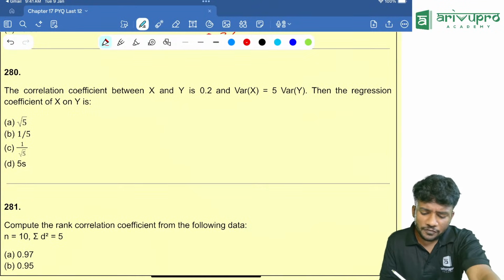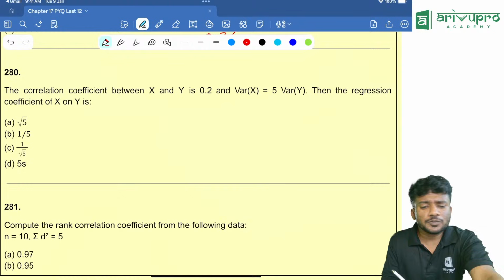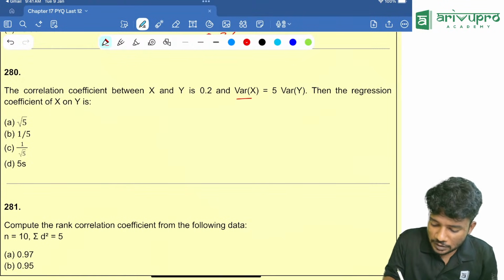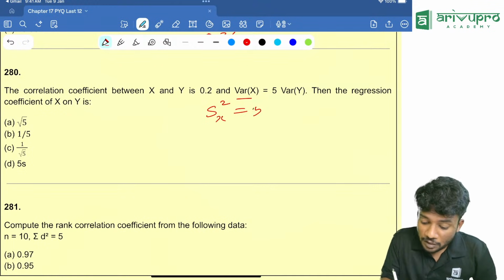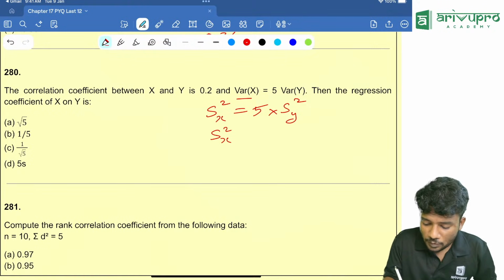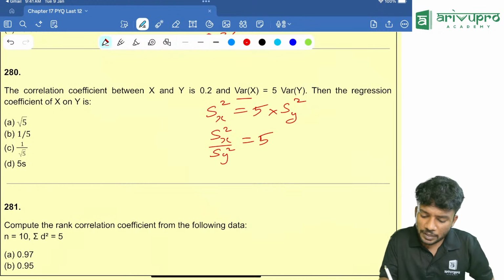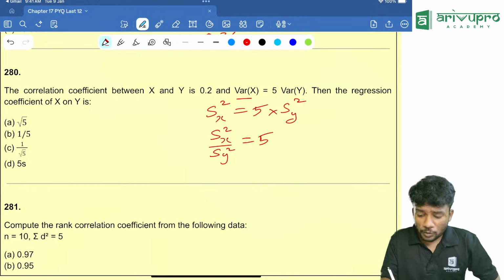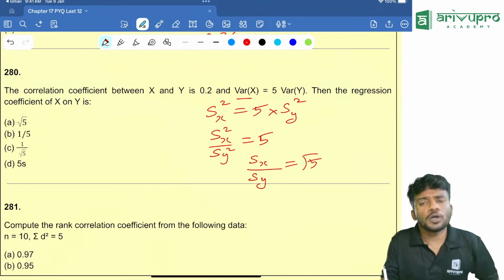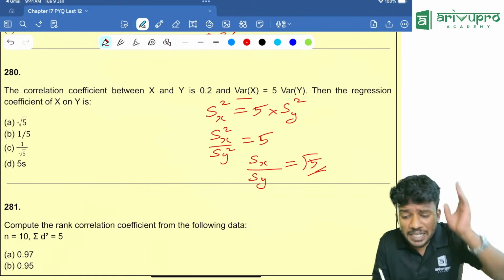The correlation coefficient between x and y is 0.2. Variance of x, that means sx square, is 5 into variance of y, sy square. From this I can write standard deviation of x square divided by standard deviation of y square is equal to 5. Taking a root on both sides, standard deviation of x divided by standard deviation of y is equal to root 5. That much I got.